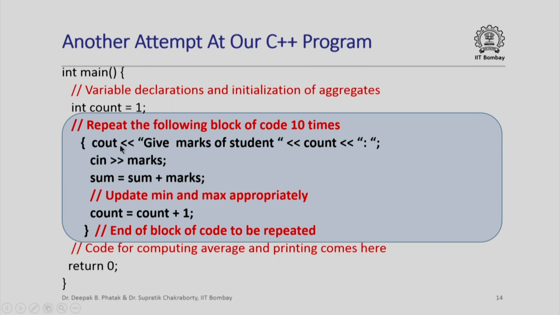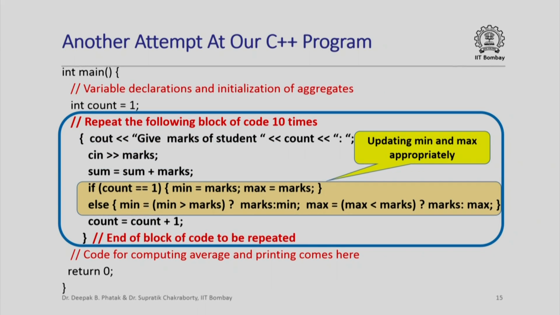And what do I do in this block of code? I say give marks of student, and then I print the value of count. So the first time this is executed, it will say give marks of student 1. Then I read in the marks of the student, update sum, update min and max appropriately, increment count, and then again repeat the same block of code. So the next time it prints give marks of student 2. After I have repeated this block of code 10 times in execution, I can then compute the average and print the average, sum, min and max.